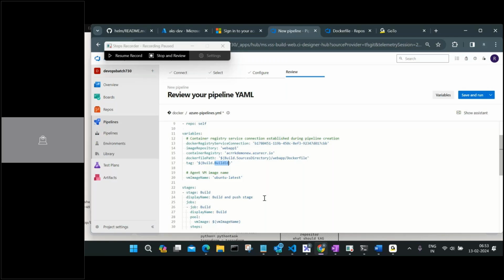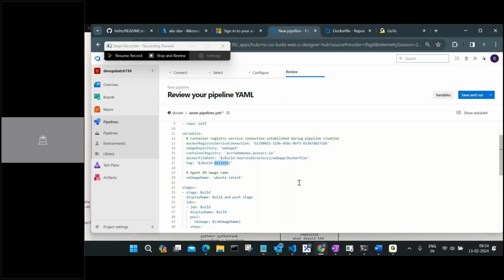So every time it will have an incremental ID. That incremental ID is something which I am automatically assigning to my tag. So it will mention that one. Now, I'm not saying this is a best practice, you can definitely use something else. You can mention something like 1.0.2, 1.0.3, whatever people generally go with. But in this one, just to make it simple, we are using the predefined variable, and that predefined variable automatically takes the build ID and updates that.